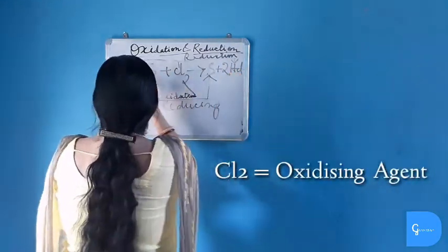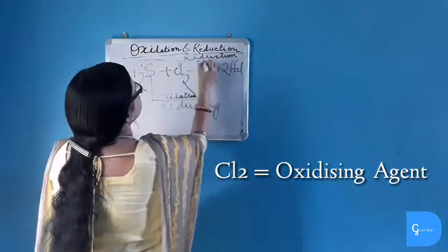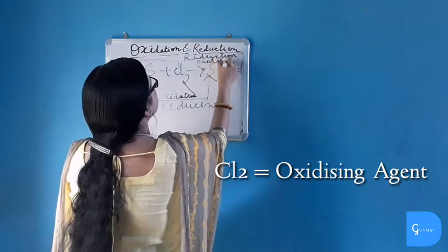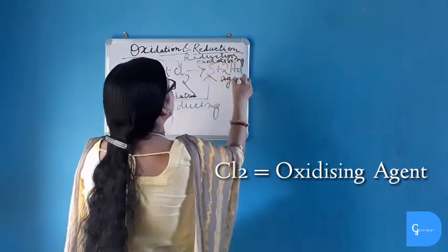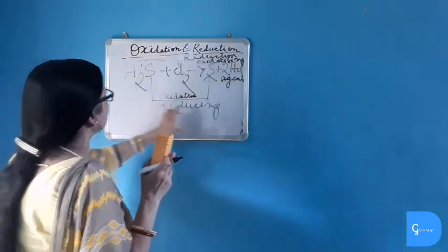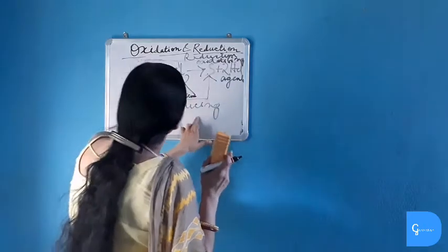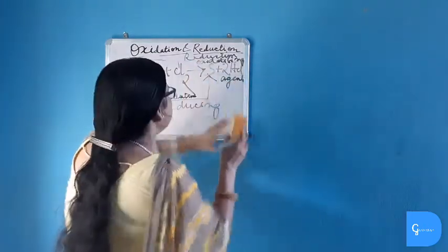Thus chlorine is oxidizing agent. So from this example what we get is that H2S undergoes oxidation reaction and is reducing agent, and chlorine undergoes reduction reaction and is oxidizing agent.